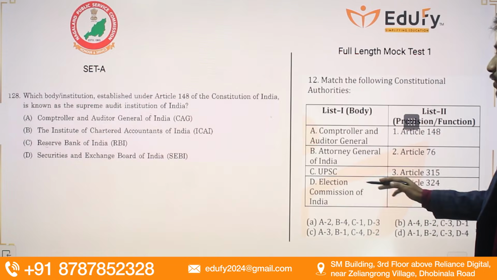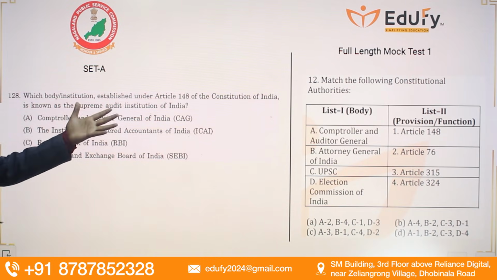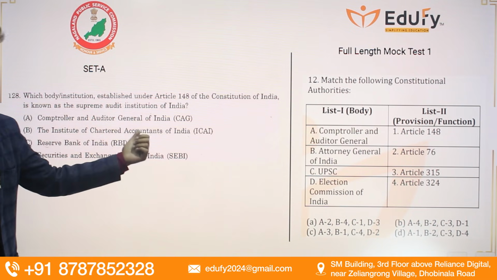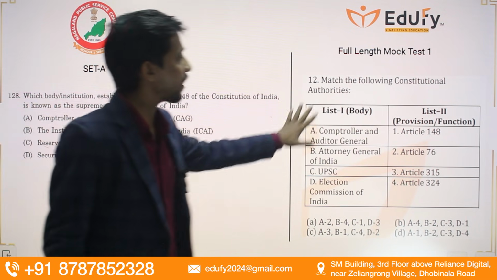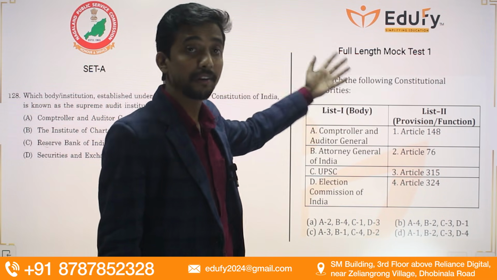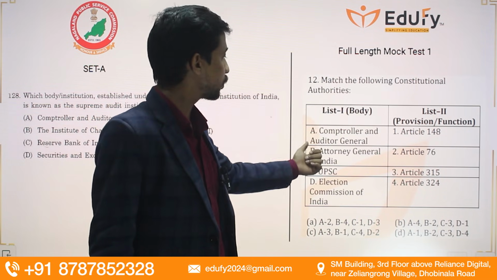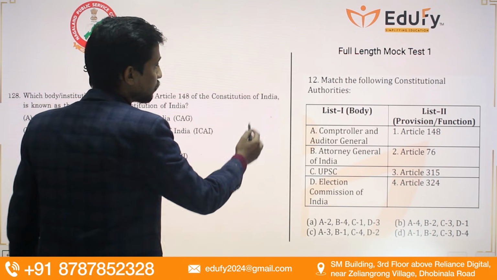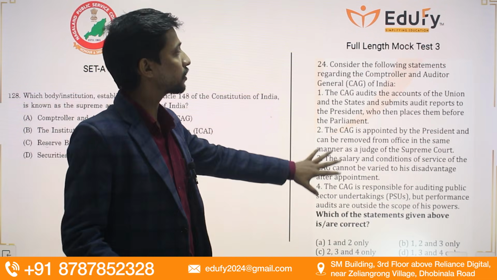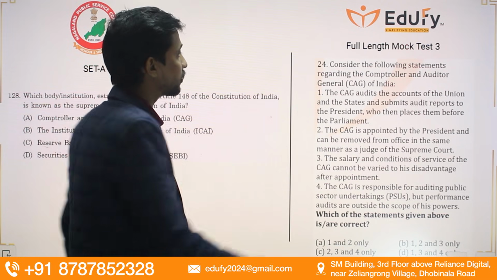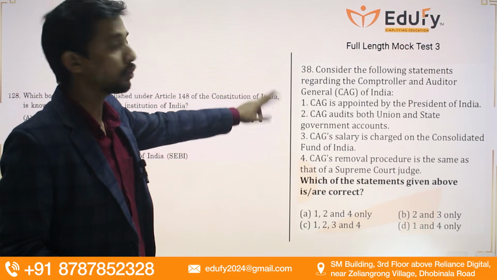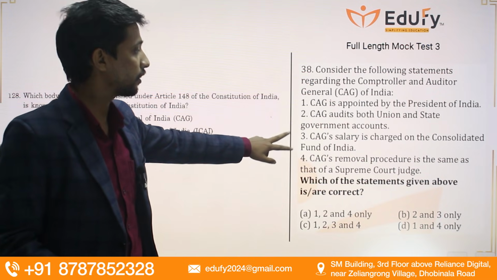Moving towards the first question, guys: which body or institution established under Article 148 is known as the Supreme Audit Institution of India? The correct option will be Comptroller and Auditor General of India. For that, we have explicit mention in one of our full length mock test 1, where we have explicit mention of Article 148. Other than that also, guys, we have several other mock tests in which we talked about the Comptroller and Auditor General. That is in full length mock test 3, where we had 2 other questions related to the Comptroller and Auditor General.